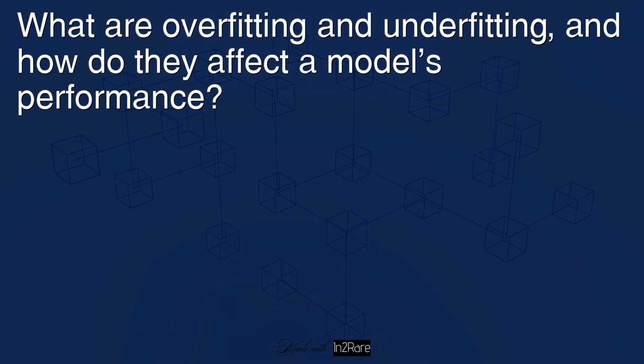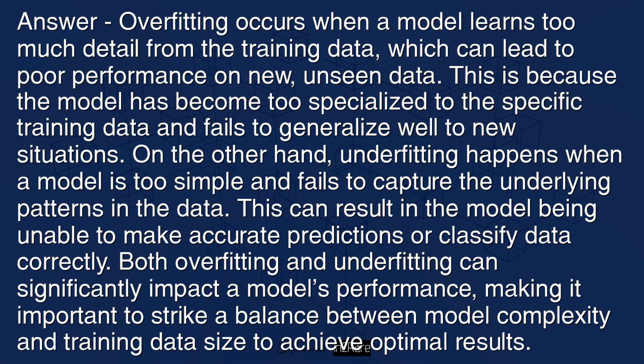What are overfitting and underfitting, and how do they affect a model's performance? Answer: overfitting occurs when a model learns too much detail from the training data, which can lead to poor performance on new, unseen data. This is because the model has become too specialized to the specific training data and fails to generalize well to new situations.